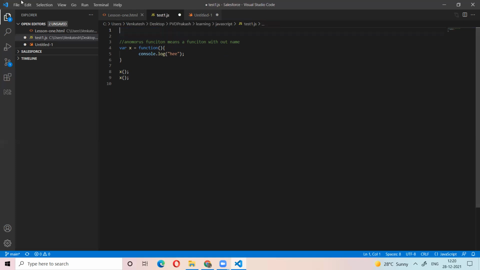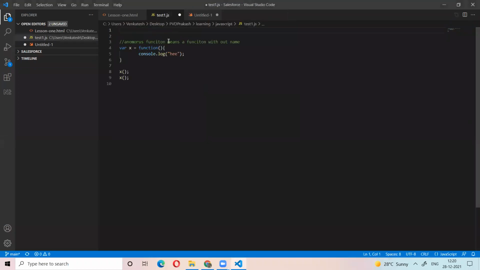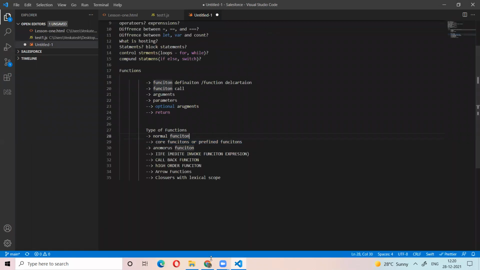You can put it in test2.js, include the JS, and use it. But anonymous functions are only useful in that file only. You understand, right? So that is the use of anonymous functions, which are functions without names. Anonymous functions can be used as an argument to other functions. I will tell you that later, and there are other uses I will explain later also. So I will explain what the normal functions are.